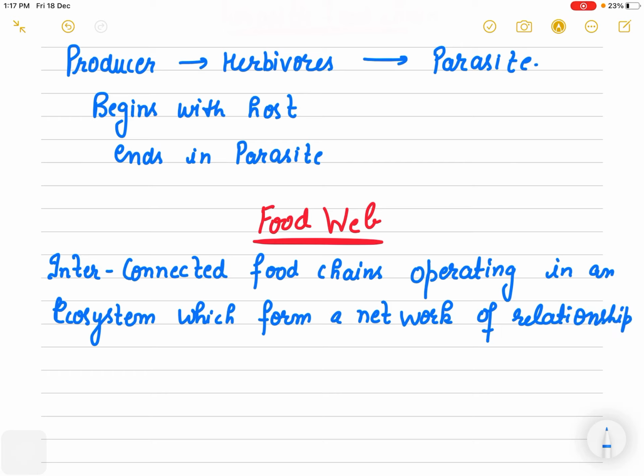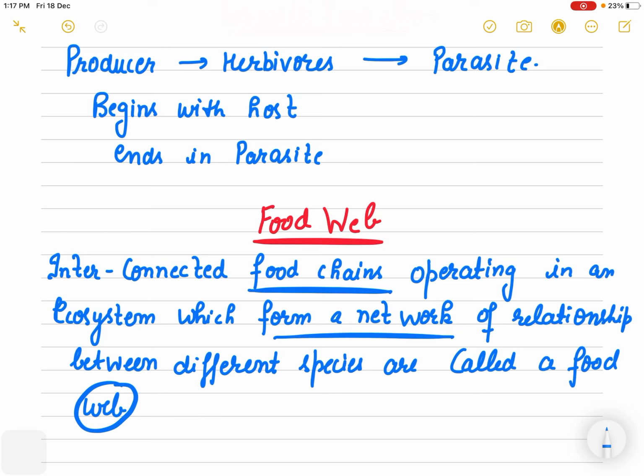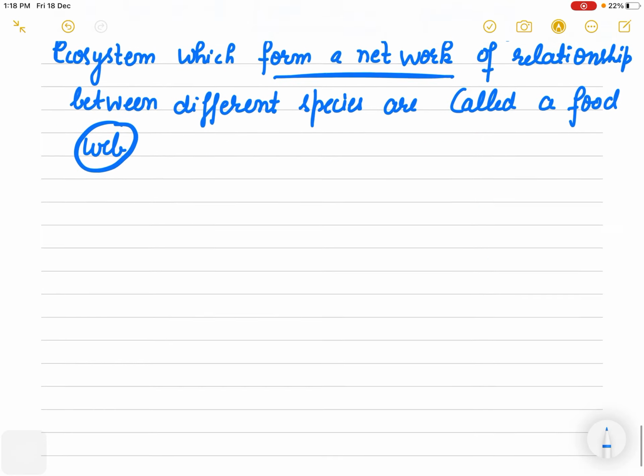Which form a network of relationship between different species are called a food web. सो वेब का मतलब ही होता है नेटवर्क. जब आप बहुत सारी फूड चेन्स को कनेक्ट कर दो, interconnected food chains operating in an ecosystem, when they form a network of relationship, that is called your food web.